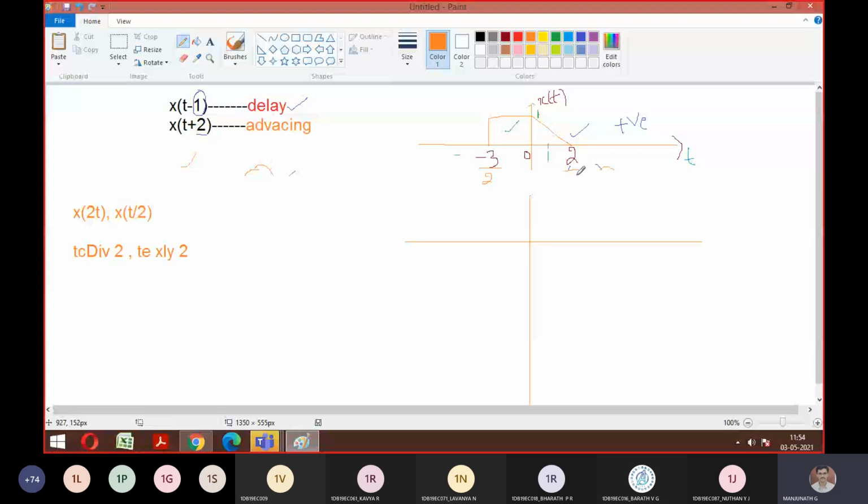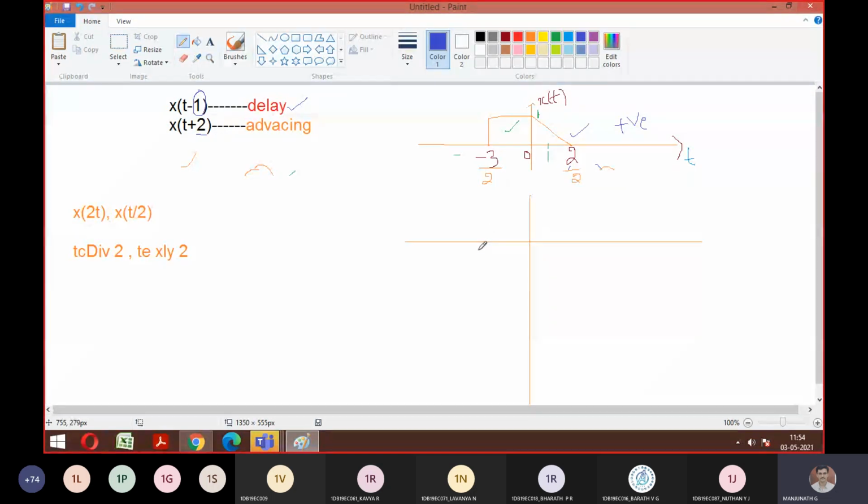Now tell me how the signal looks. What is minus 3 by 2? I mean, 3 by 2 is how much here? Minus 1.5. Good. So what was starting from minus 3 will start from minus 1.5.